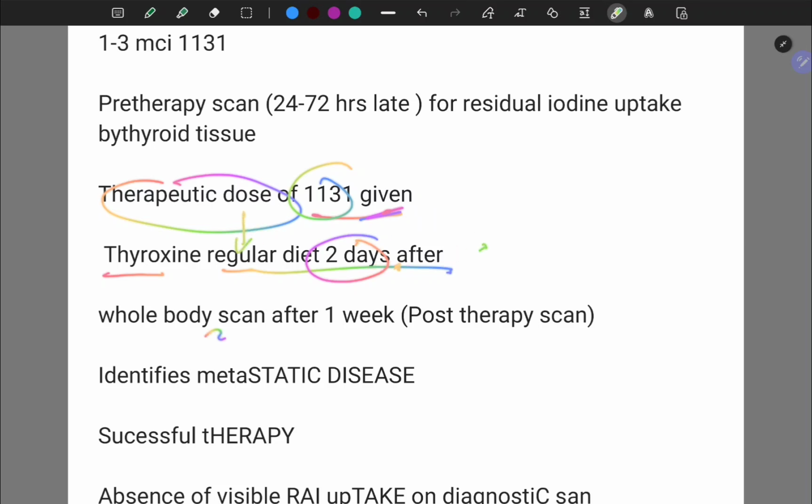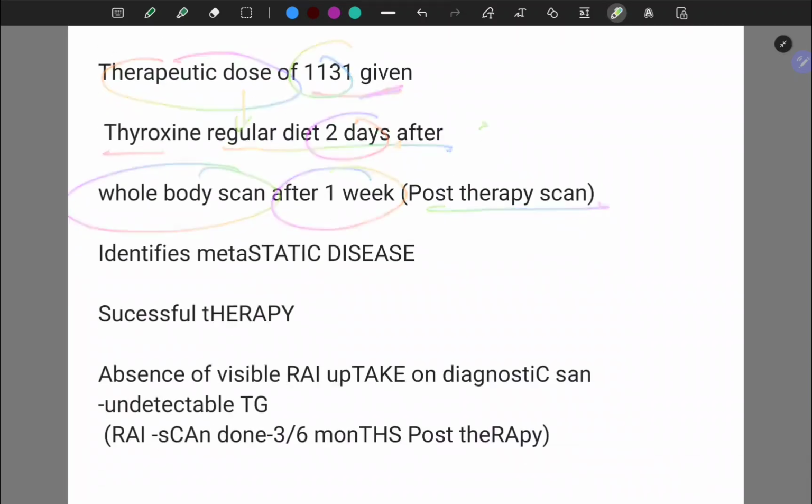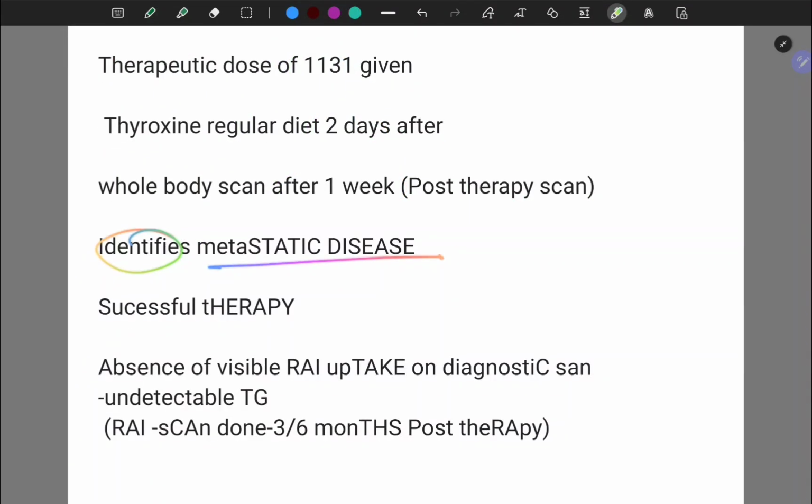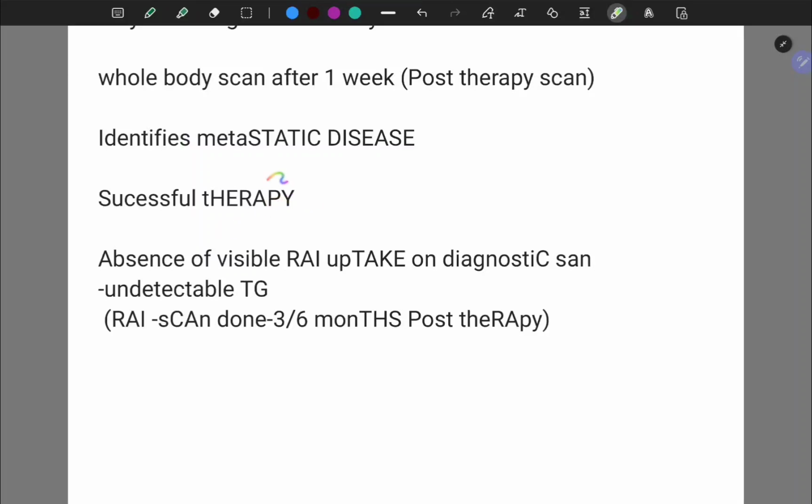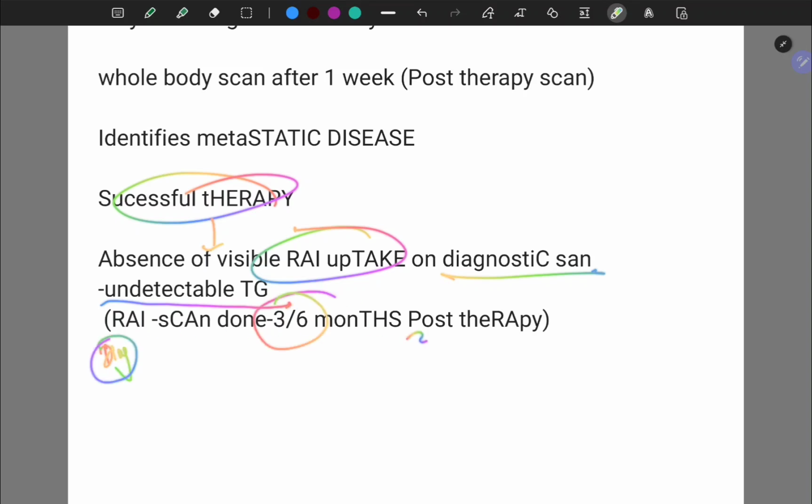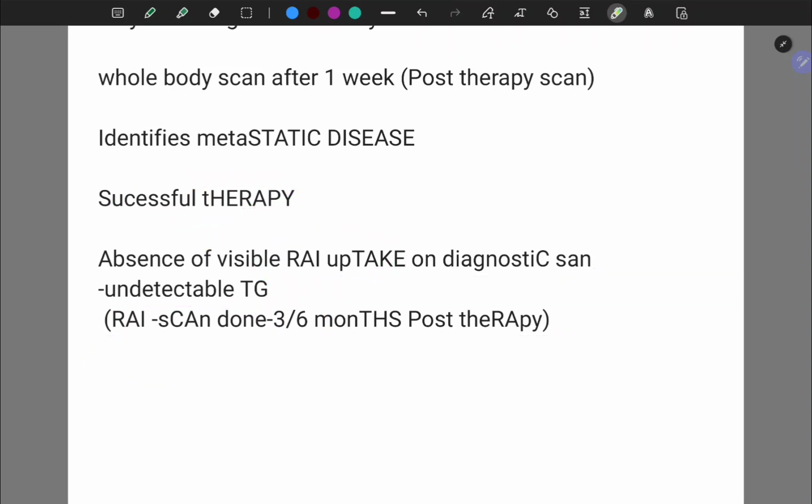Whole body scan after 1 week, the post therapy scan, to identify the metastatic disease. If it is a successful therapy, there is absence of visible radioactive iodine uptake on diagnostic scan and undetectable thyroglobulin. Diagnostic scan is done 3 to 6 months post therapy.